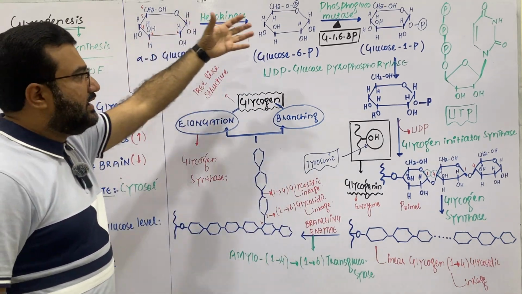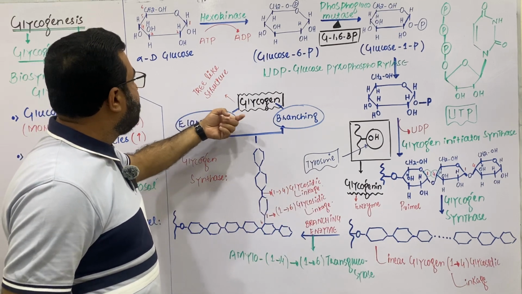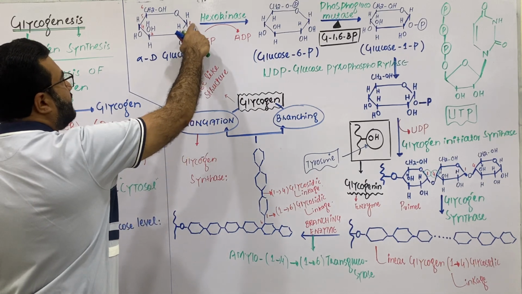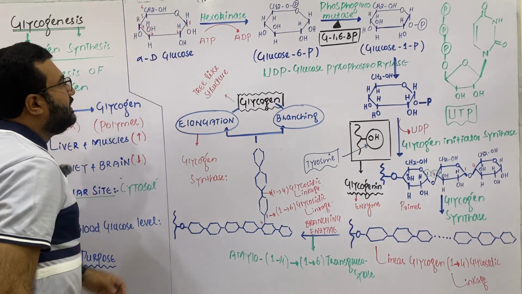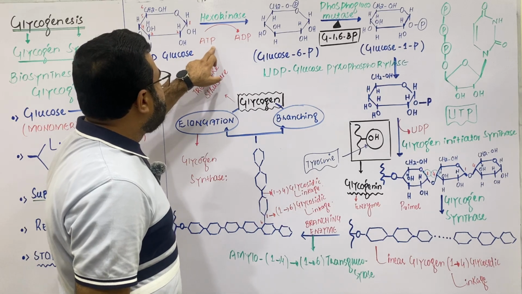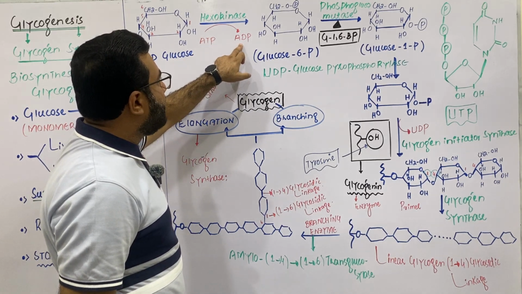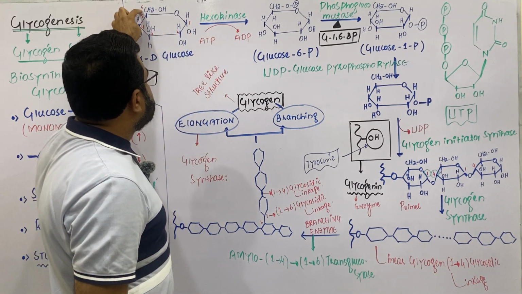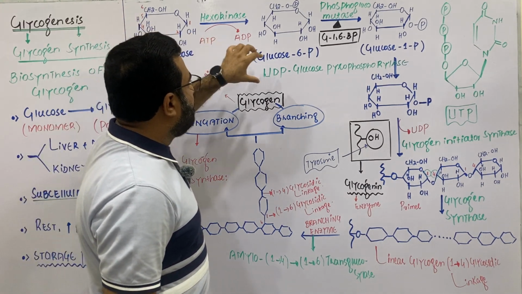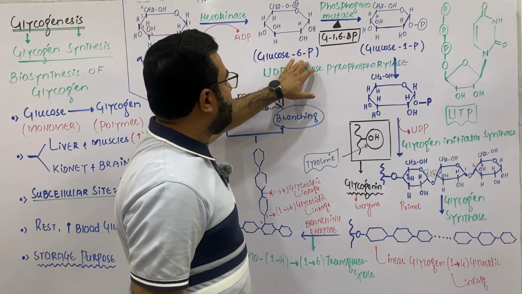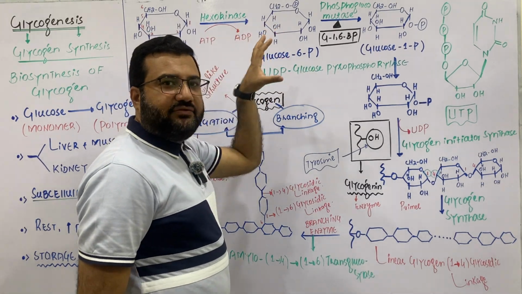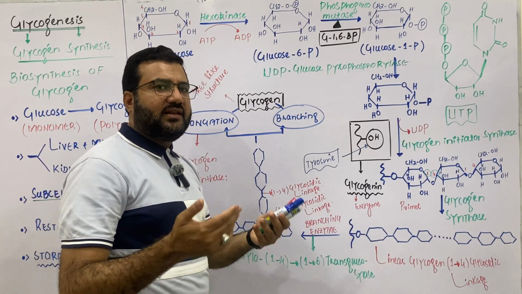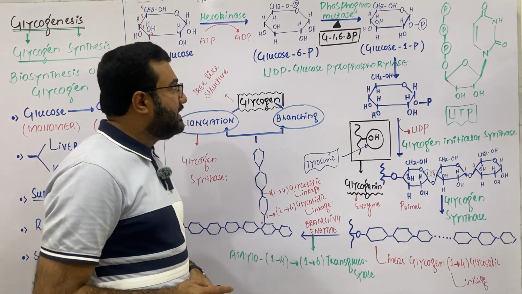Now let's see how this glucose conversion into glycogen takes place. This one is alpha D glucose. It has 6 carbons, and I have numbered them from 1 to 6. In the first step, one adenosine triphosphate is changed to one adenosine diphosphate, and the phosphate group released here gets attached to carbon number 6 of the alpha D glucose, and the glucose is changed to glucose 6 phosphate. This step is called the phosphorylation of glucose, and it is catalyzed by the enzyme hexokinase, and in the liver cell it is called glucokinase.